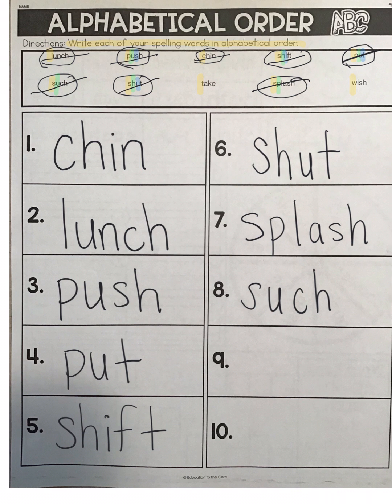Then I need to look at my 2 last words. I have a word that starts with T and a word that starts with W. Does T or W come first in the alphabet? That's right. T comes first. So I'm going to write take on number 9. And my last word is wish. W, I, sh, wish.